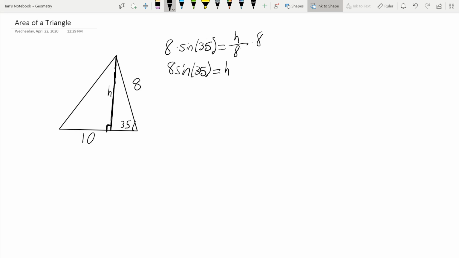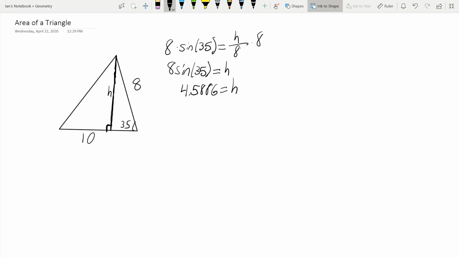And now we take our calculators, and I recommend using your phones or Symbolab for this. We're just going to type in sine of 35 times 8. And we're going to get 4.5886 is equal to h.